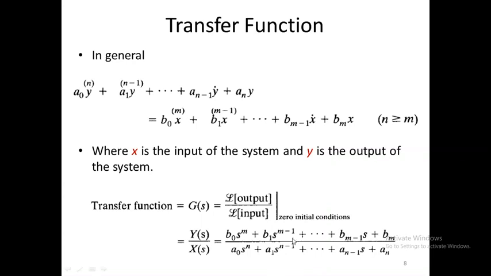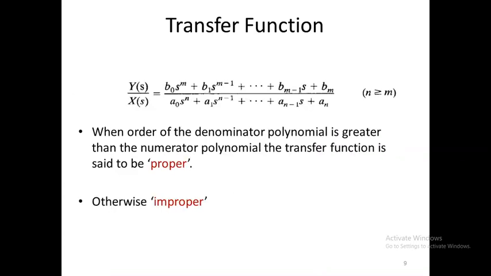Then the transfer function in standard form can be written as b0 s raised to m plus b1 s raised to m minus 1 plus up to bm, divided by the denominator with coefficients a0 and so on, where s raised to n is the highest power, decreasing by 1 down to the constant. When the order of the denominator polynomial is greater than the numerator polynomial, the transfer function is said to be a proper transfer function. Otherwise, it is called improper.